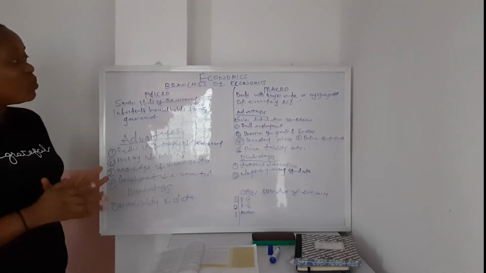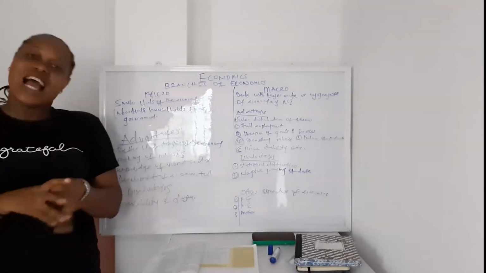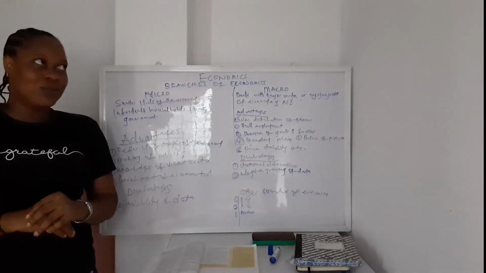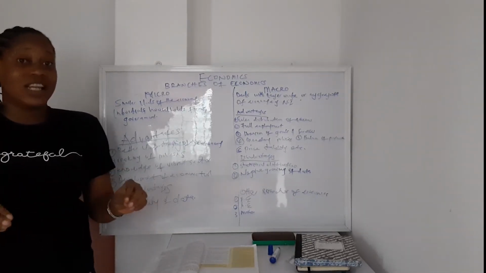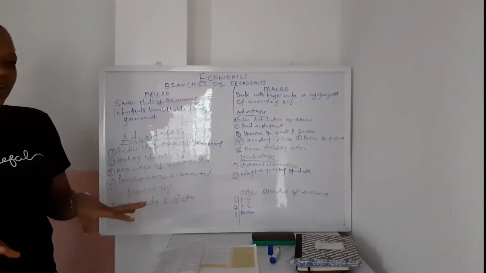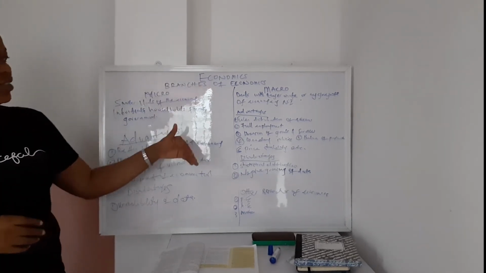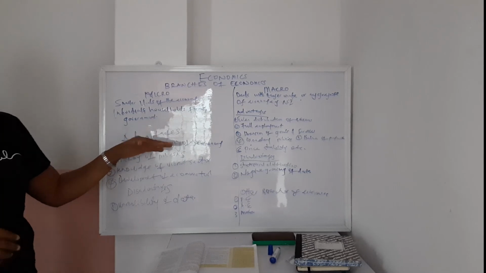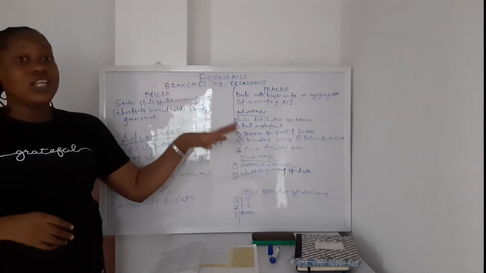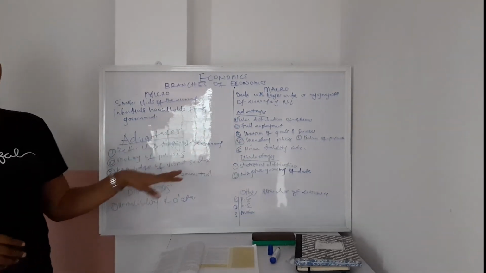So with this, we come to the end of today's lesson. I hope we were able to grasp and have a full understanding of micro and macroeconomics, and I'm also sure that looking at some of these things, you realize that if the nations of the world put them to use very well, the economy will be stable in the long run.